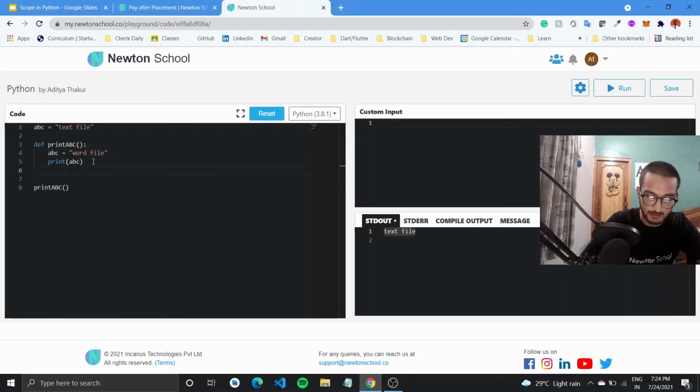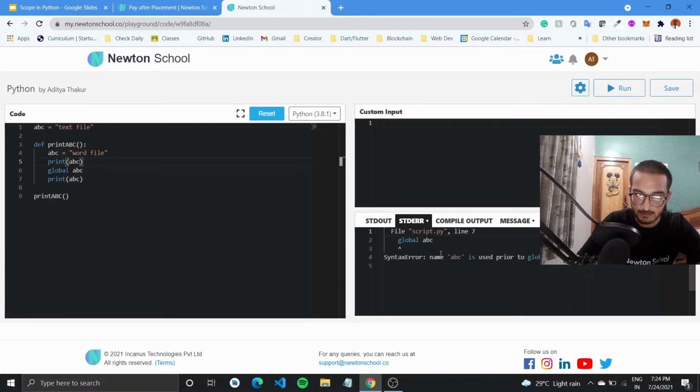And I again do abc, instead I use global abc and print out abc, right? Let's run this once. So you're getting a standard error. Why? Because syntax error, abc is used prior to global declaration,